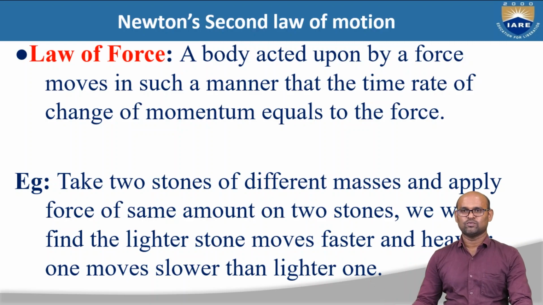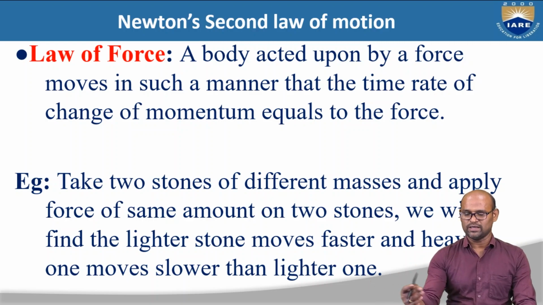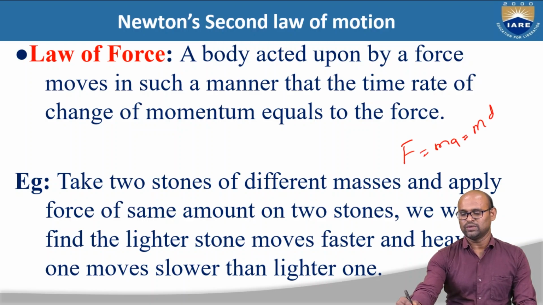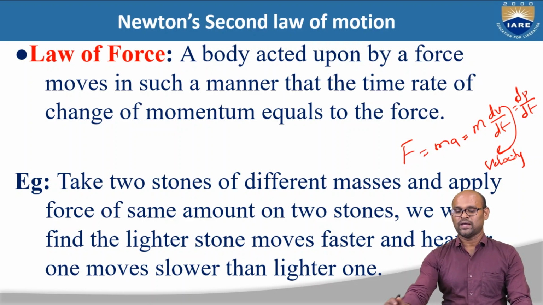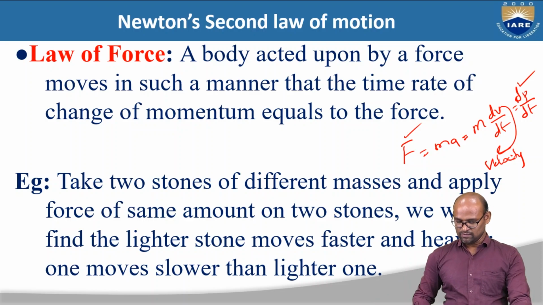So F is equal to m into a, which is equal to m into dv by dt, where v is velocity, or you can write this as dp by dt also. So the force that we apply is equal to the rate of change of momentum. That is Newton's second law, which is called the law of force or law of momentum.